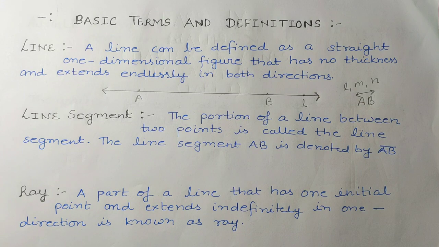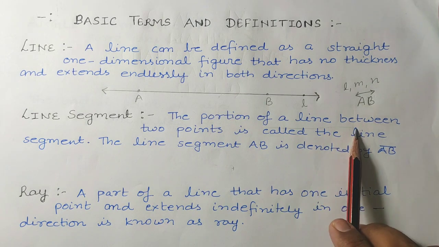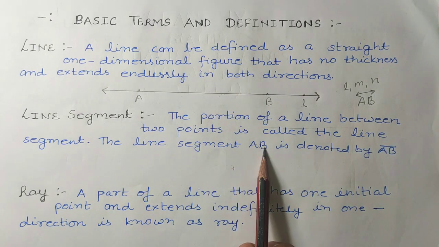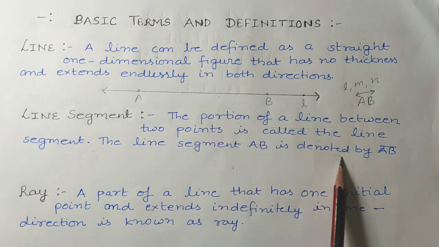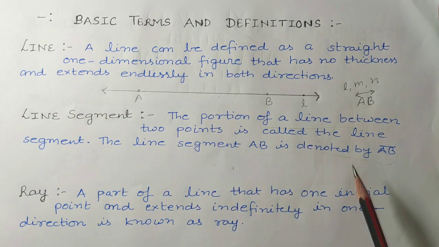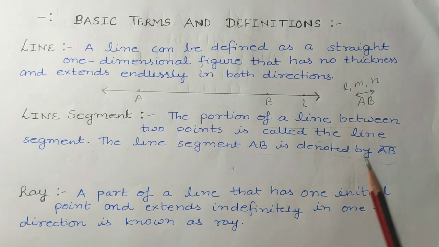Next topic is line segment. What is a line segment, students? As I have told you in the previous part also, a line segment is just a part of a line. How can we define it? The portion of a line between 2 points is called a line segment. The line segment AB is denoted by AB with a bar over it. We can denote the line segment like this.